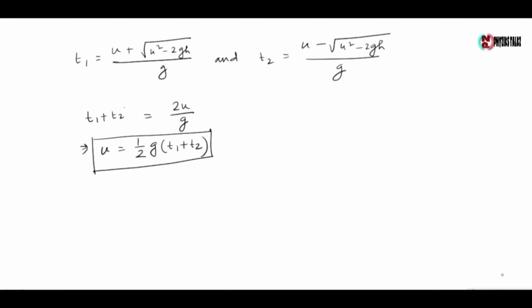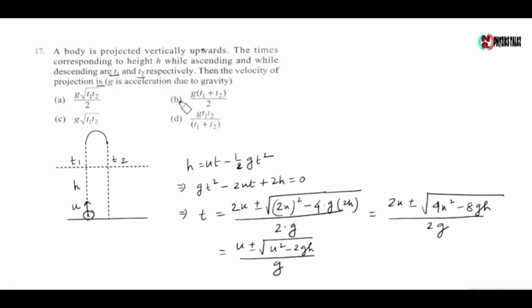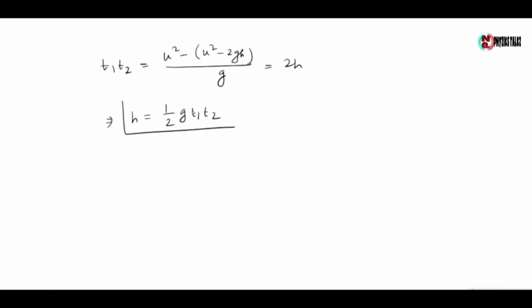So the correct option is option B. From this problem we get an interesting result. When we multiply t1 and t2, we have u square minus u square minus 2gh by g, which gives 2h. So here h is equal to half g t1 t2. It is also an important result to remember.